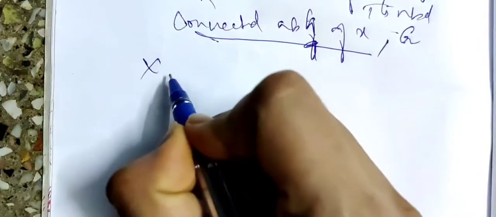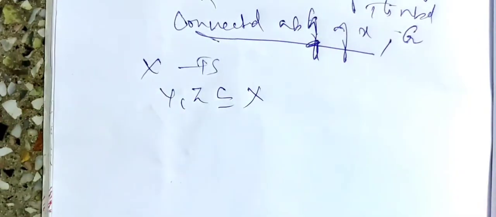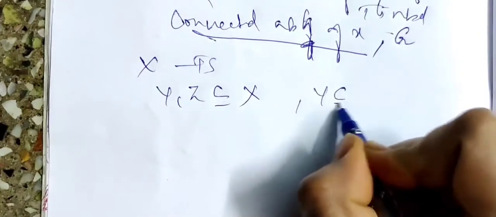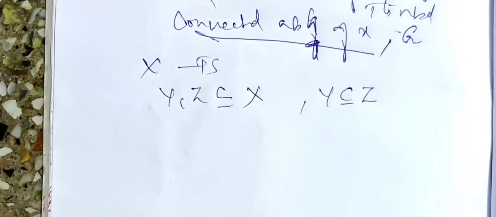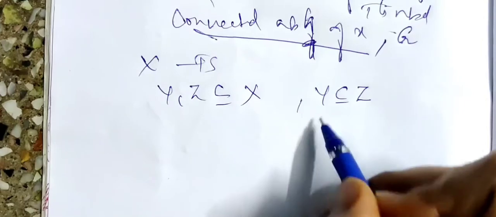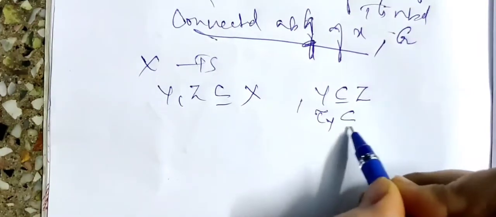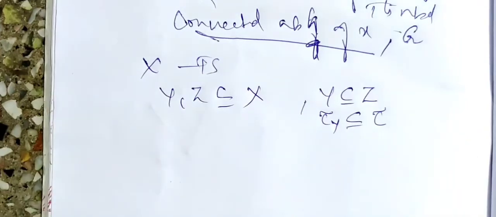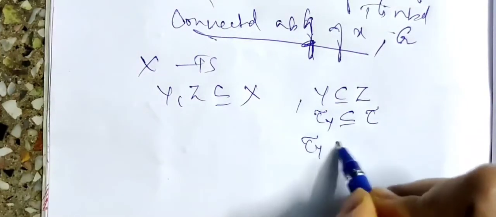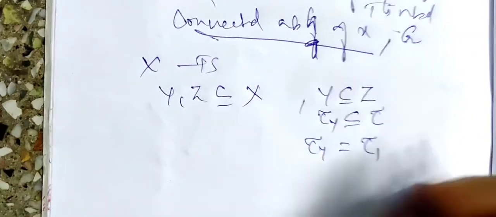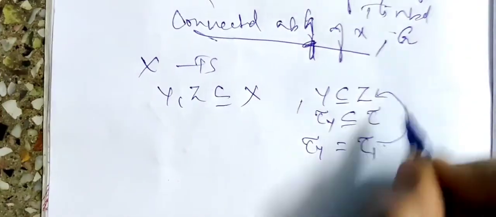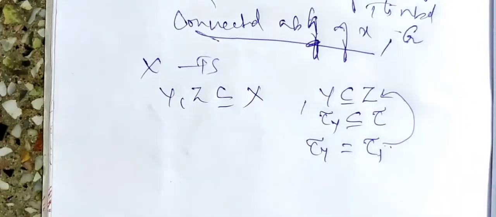Also we had proved that if X is a topological space, and Y and Z are subsets of X such that Y is a subset of Z, then the topology of Y as a subspace of X is the same as the topology of Y as a subspace of Z. We had proved this in a problem.